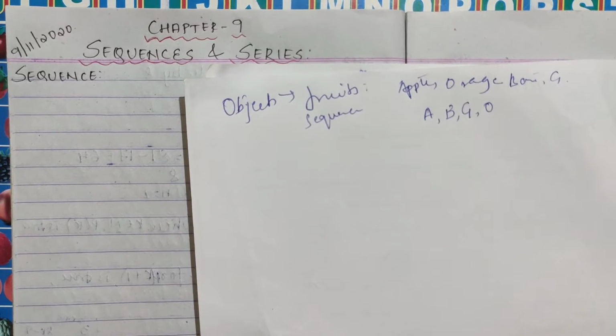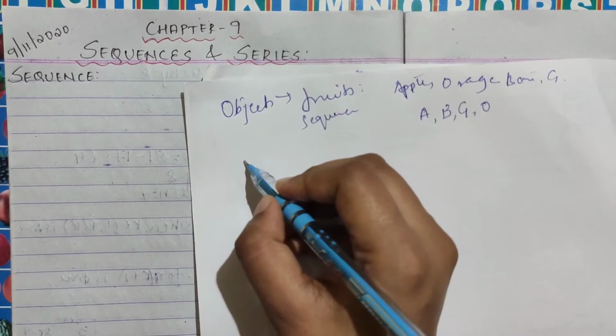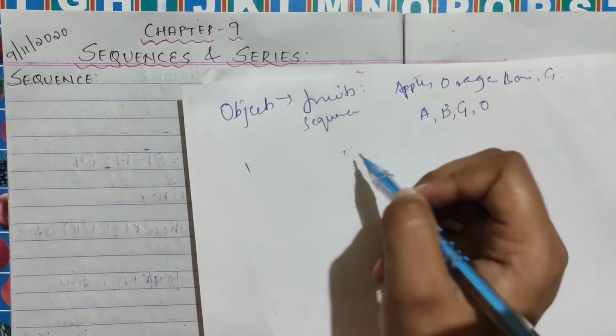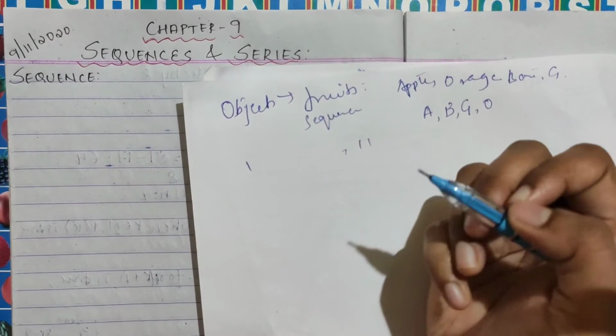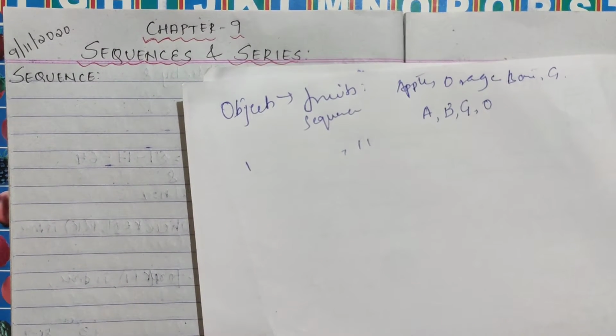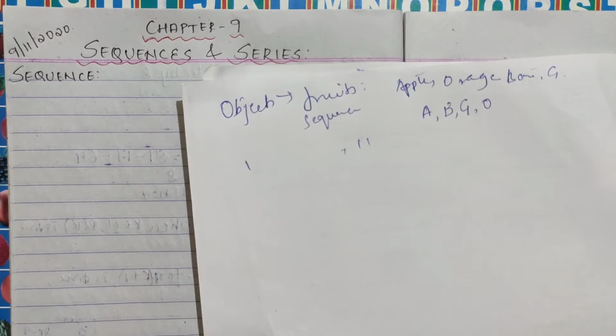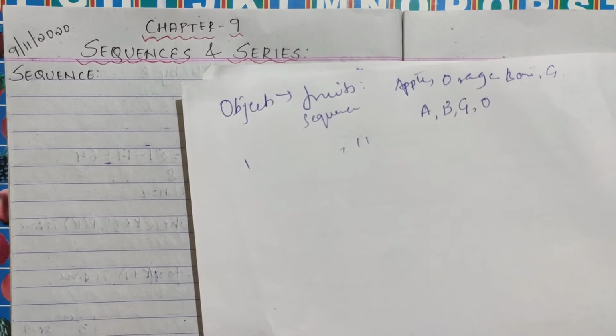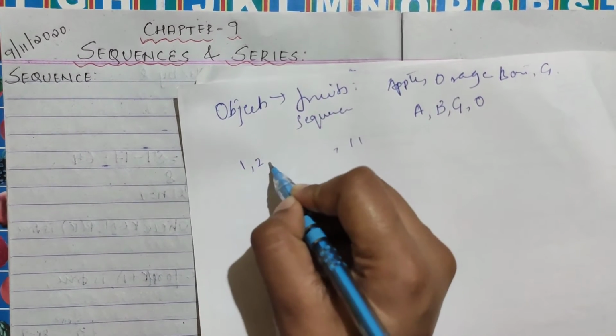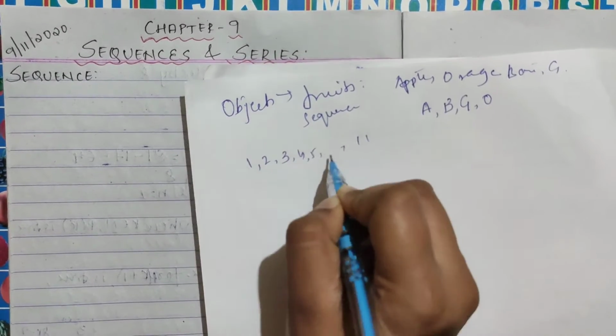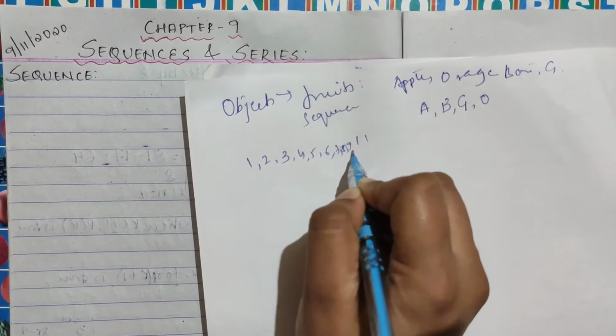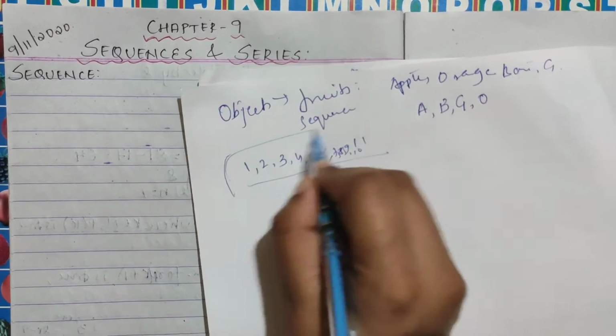For example, you have numbers 1 to 11. They'll tell you to write the numbers in a sequence. In a sequence you write 1 2 3 4 5 6 7 8 9 10 11, and this becomes a sequence.